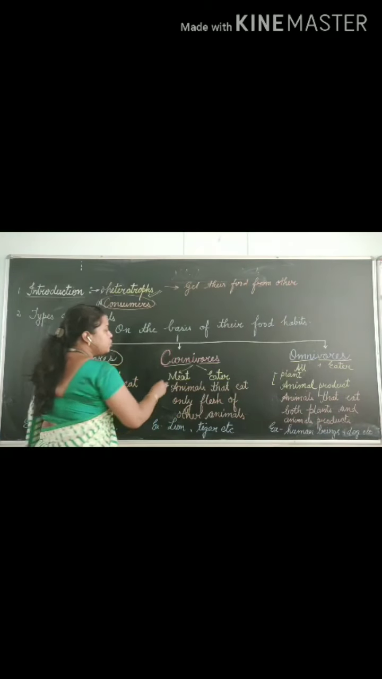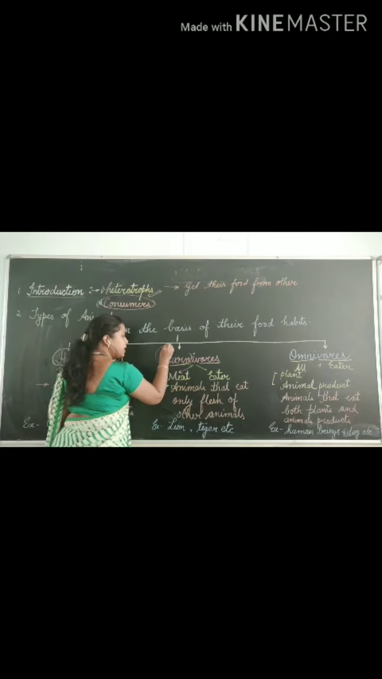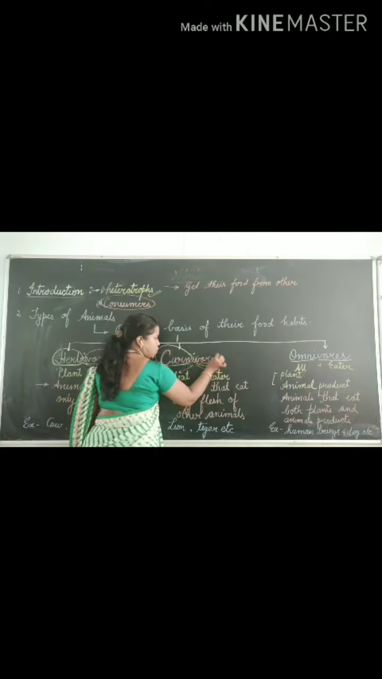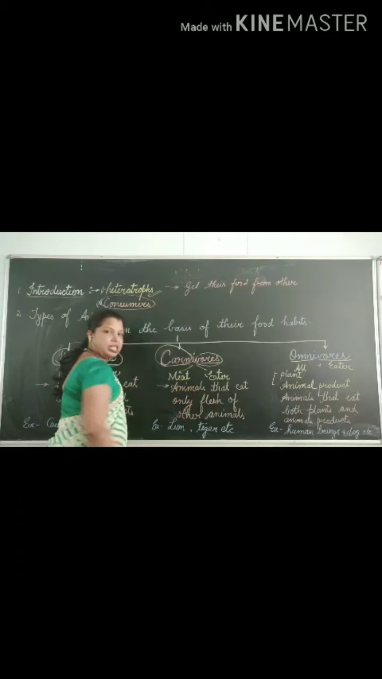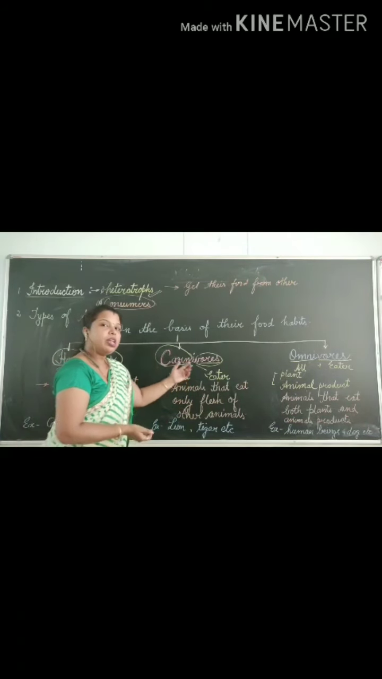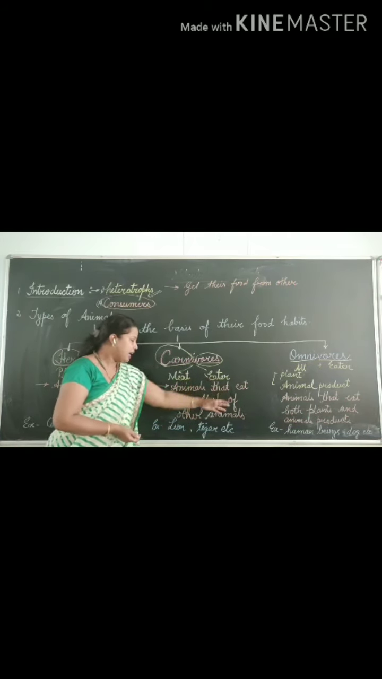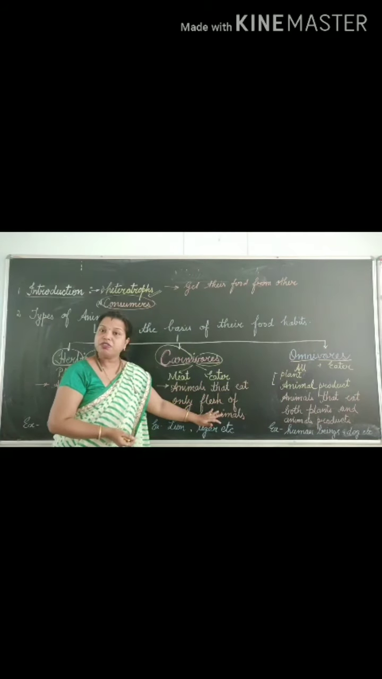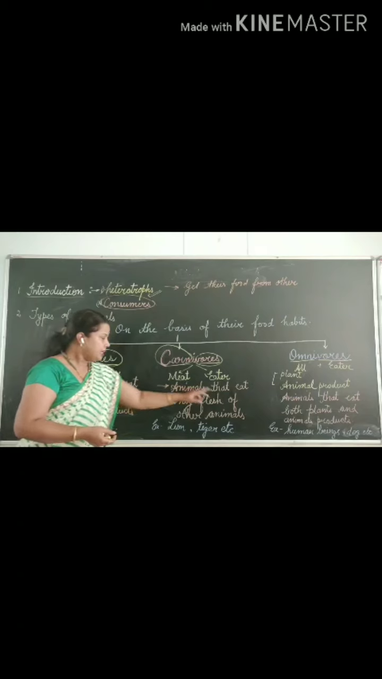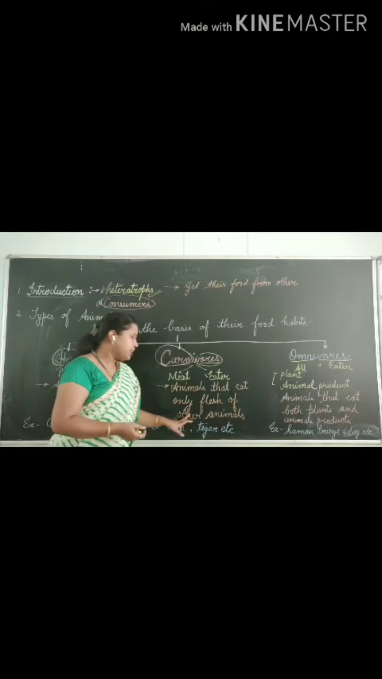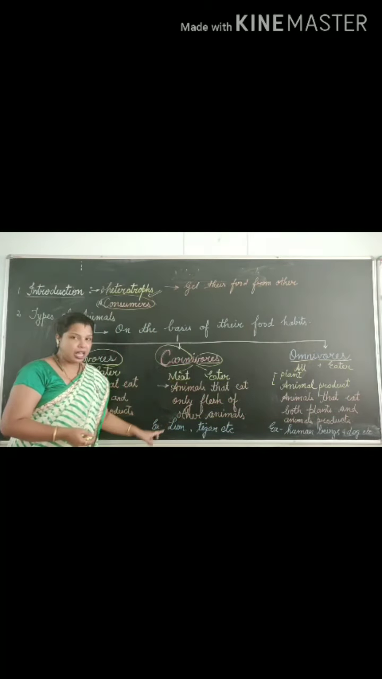The second term in your book is carnivores. Carnivores also consists of two words. One word is carn, the other is vore, and I told you vore means eater. Carn means meat. Now you are able to write the definition. Animals that eat only flesh. What is the meaning of flesh? Flesh means meat of other animals. So animals that eat only the flesh of other animals are known as carnivores.